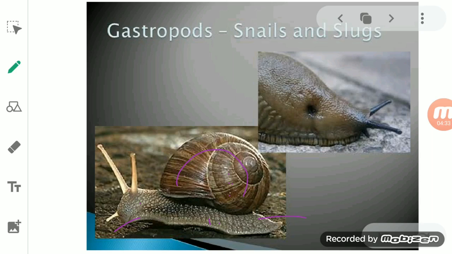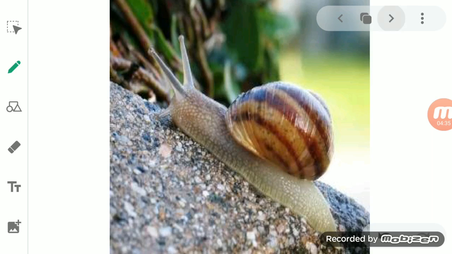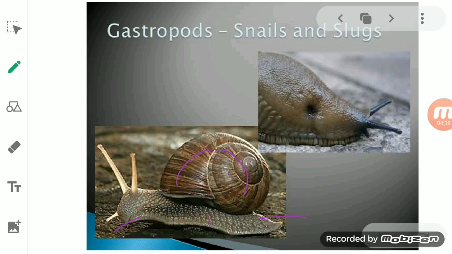Now the snail has only one foot, and that foot is under its body. You can see this is the foot of the snail, which is under the body, or under the shell.